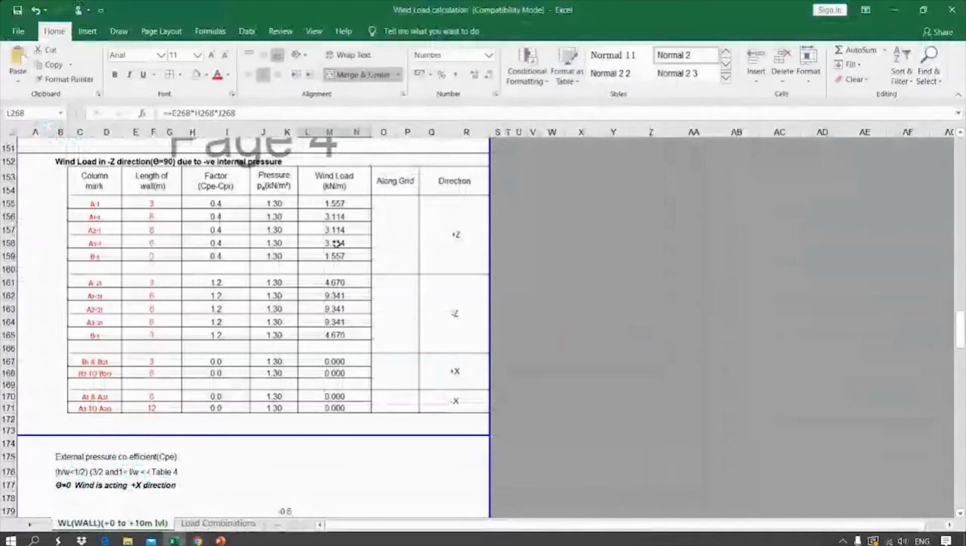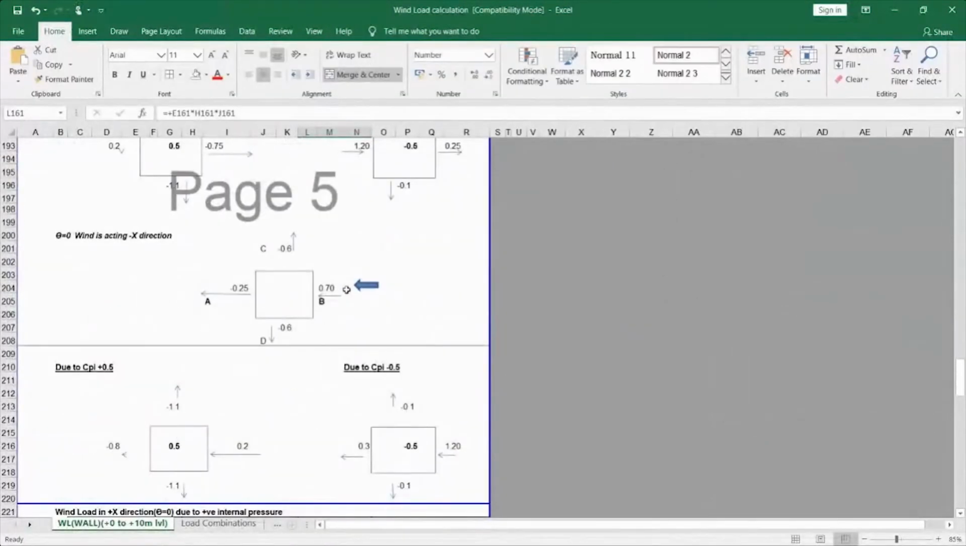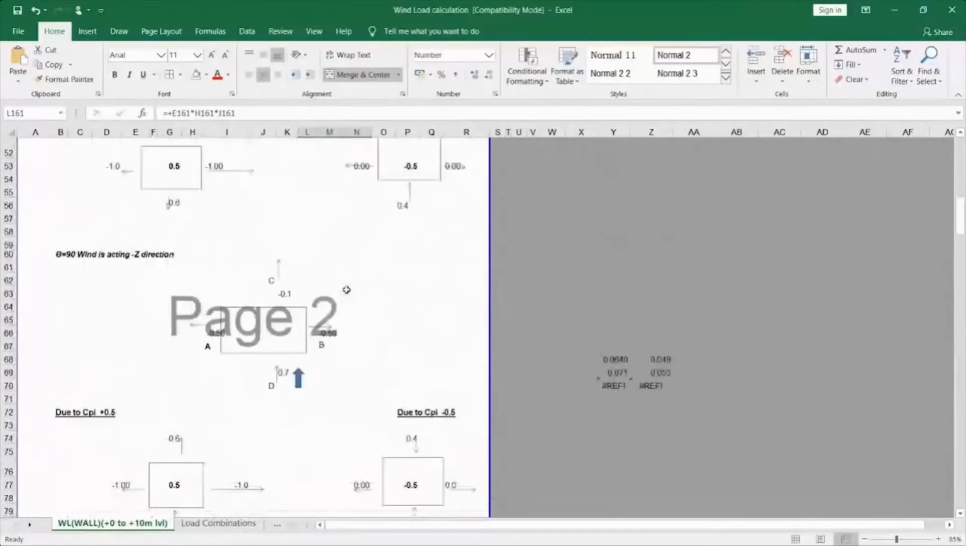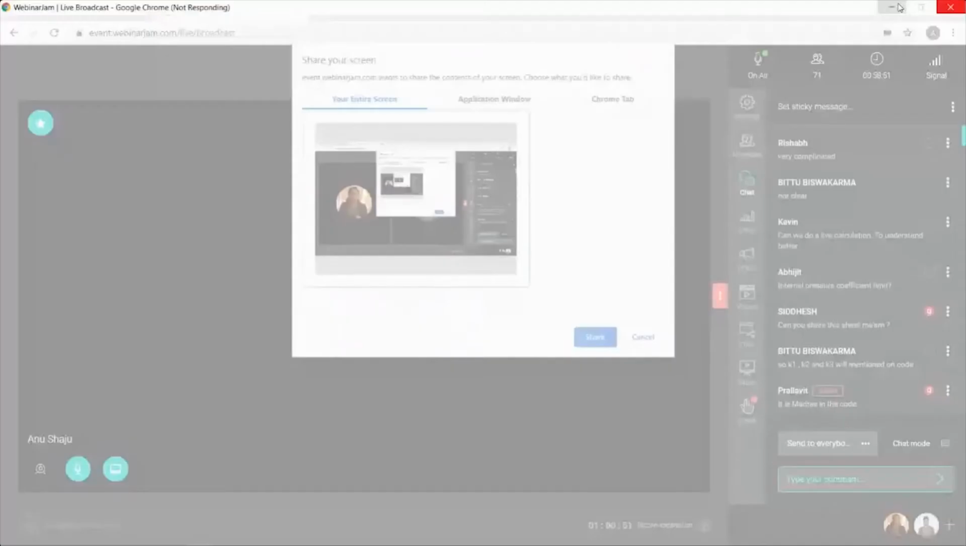Do you have any queries, guys, in this wind load calculation? If you have any questions, you can put all your questions in the chat box. You will be able to see all your doubts and get them cleared as well.